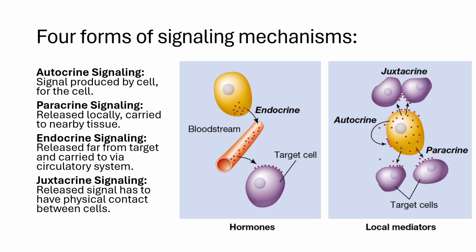Finally, juxtacrine signaling, you can have a signal that is released from a cell, but its target cell has to be making physical contact with that cell. So they are only able to signal with cells in their local areas. In this slide, I provided a figure from our book that gives you a good idea of how each of these types of mechanisms work and how they can interact with the other cells.